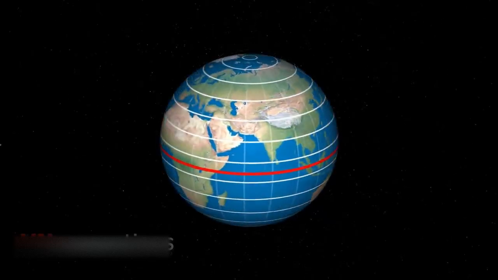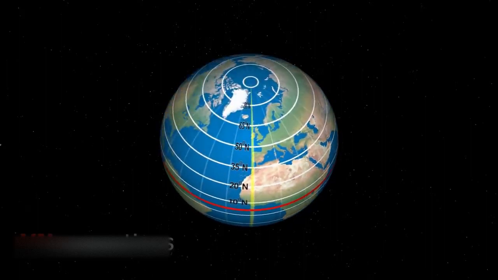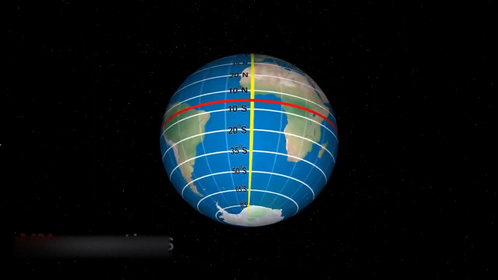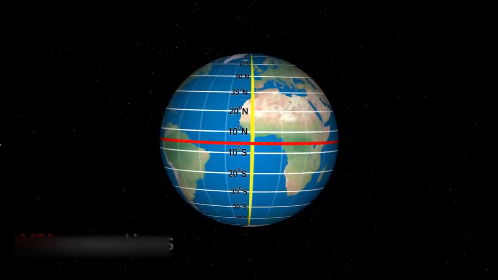So, there are 90 parallels of latitude in the northern hemisphere to the north of the equator. Similarly, there are 90 parallels of latitude in the southern hemisphere to the south of the equator. Now, all the lines of latitude are not drawn on a globe for practical reasons. Because if I draw all the lines, the map would appear very crowded. So, what are the points to be noted?